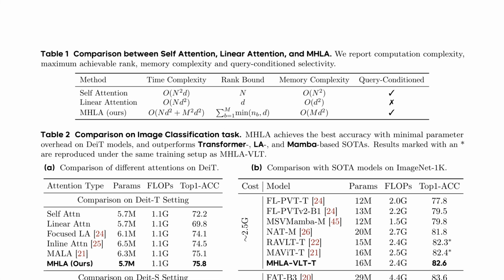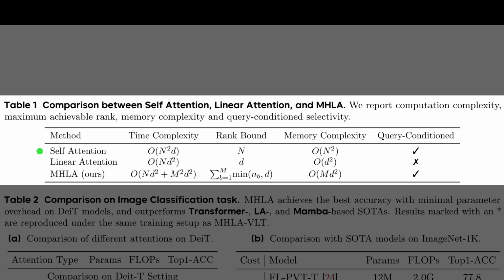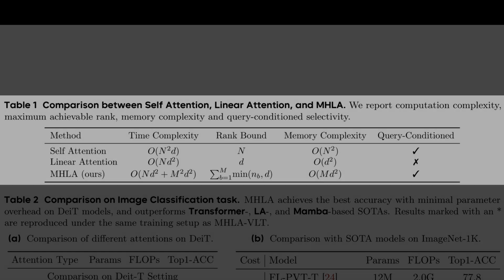Okay, having seen the mechanism, Table 1 summarizes the theoretical trade-offs. The first row confirms that standard self-attention is powerful, offering a high rank bound and query condition selectivity, but it suffers from quadratic complexity, which limits scalability. In contrast, the second row shows that standard linear attention fixes the speed with linear complexity, but pays a heavy price. The rank is capped at D, and it loses that critical query conditioned ability. The bottom row reveals how multi-head linear attention solves this. It preserves the efficient linear time complexity while restoring the rank bound through the summation of block ranks, ensuring the model stays expressive without the computational cost.